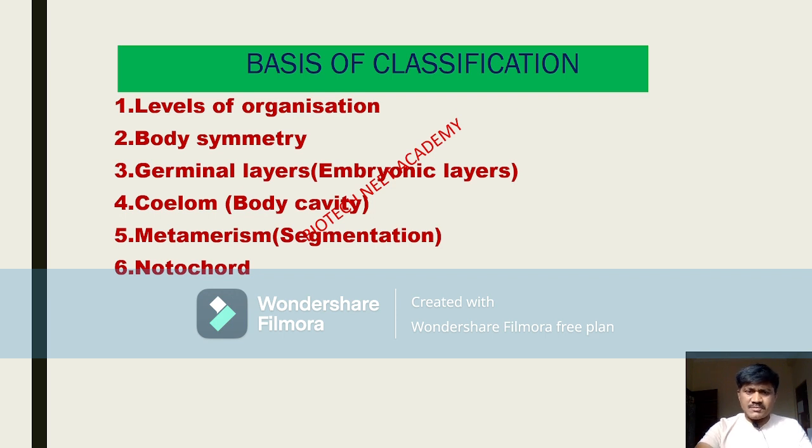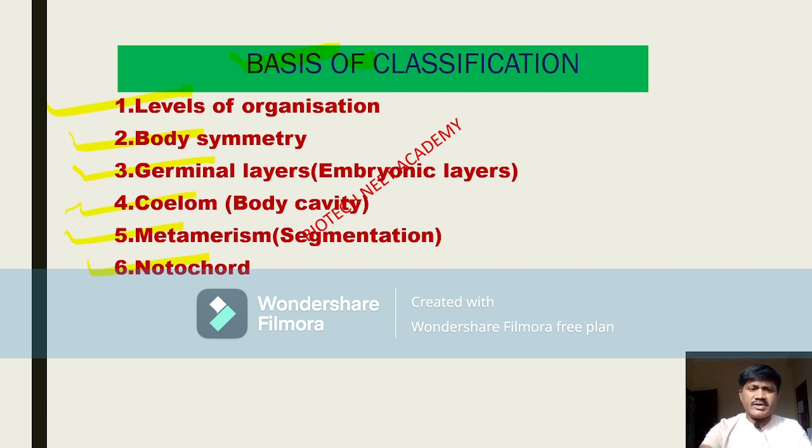The basis of classification: on what basis are all these animals classified? First we have to understand this. The first is levels of organization, the second is body symmetry, the third is germinal layers, the fourth is coelom, the fifth is metamerism, and the sixth is notochord. Based on these characteristics, all these animals are classified into several phyla. We have just seen that there are 11 phyla.